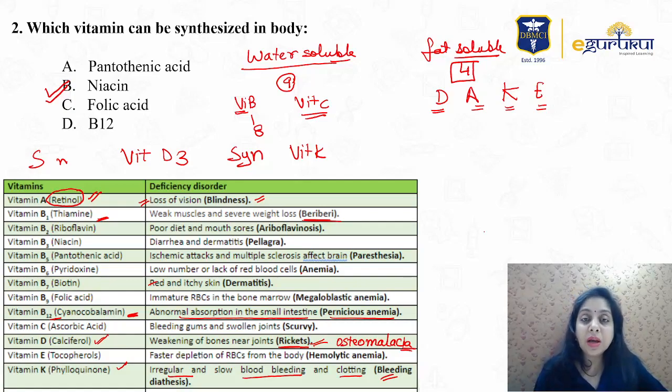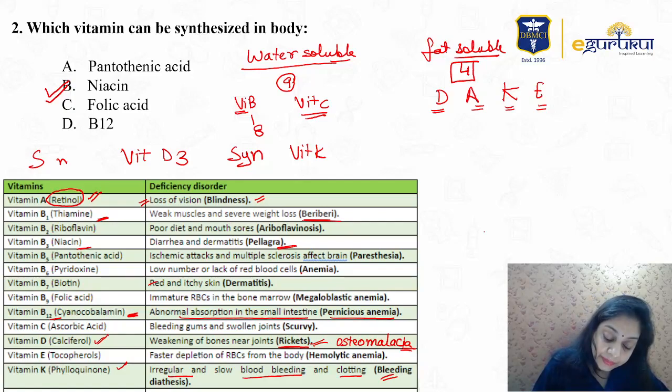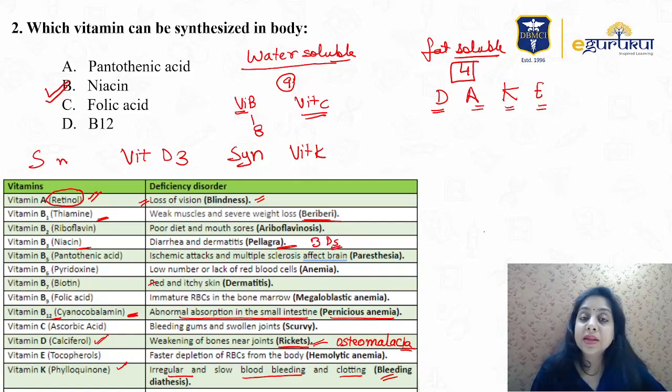Confabulations, the patient makes up stories, and usually chronic alcoholics suffer from this disease because alcohol reduces the absorption of vitamin B1. Vitamin B3, niacin, causes pellagra: diarrhea, dermatitis, dementia, the 3 Ds we talk about, right? Casal's necklace, I have seen this question many times in exams, right?